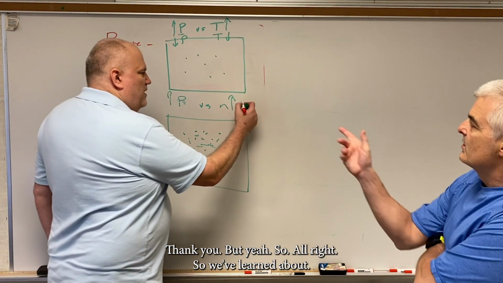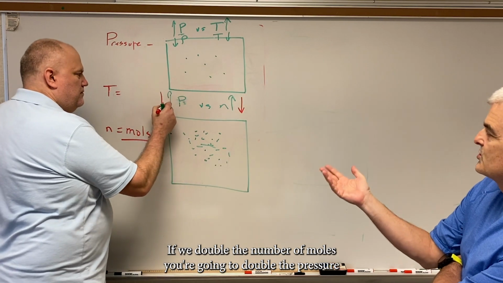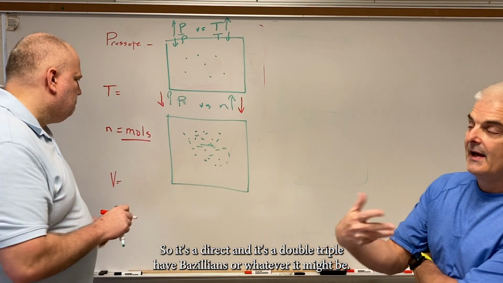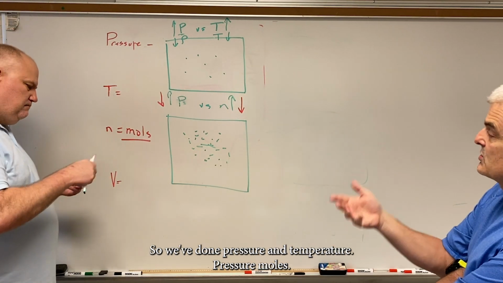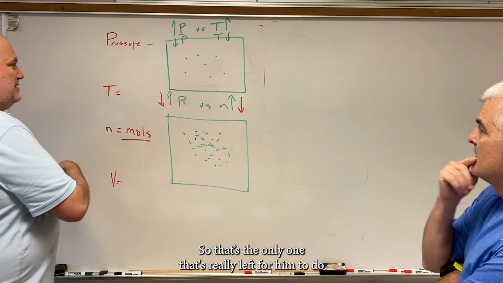So all right, so that's also direct too, right? Because if you double the number of moles, you're going to double the pressure. If you cut in half, so it's direct and it's double, triple, half, bazillions, or whatever it might be. So we've done pressure and temperature, pressure and moles. Should we do pressure and volume? Let's do that. It's the only one that's really left for us to do.